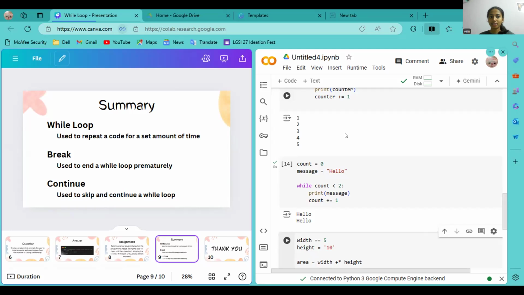Any volunteers? Bharat, you start. Then the other people will follow. What do you mean by a while loop, Bharat? Ma'am, it's like creating the numbers again and again, or creating something again and again.